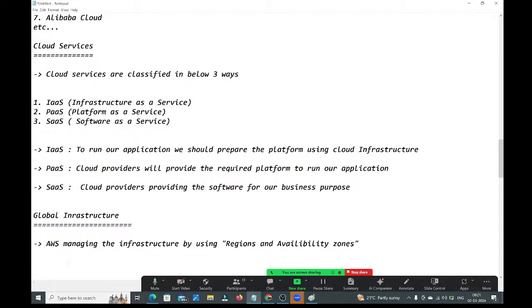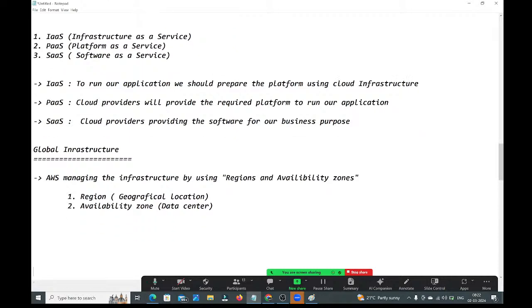Okay, here region means what, guys? Region means one geographical location. Next one is availability zone. Availability zone means what? Data center. Availability zone means data center, guys. Observe carefully, guys. How AWS is managing the infrastructure globally means by using regions and availability zones.